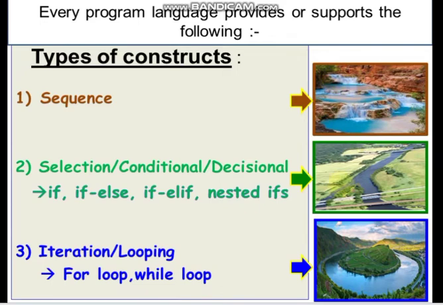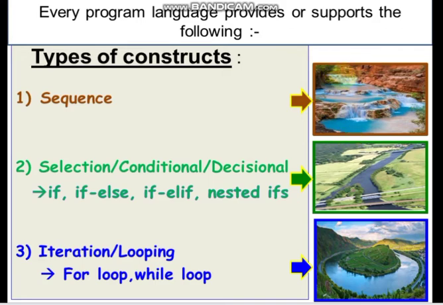So I've tried to explain it diagrammatically that every program language supports these flow of control, or we can say constructs. So what are the types of constructs? The first one is sequence. Sequence is, if you can see from this diagram, that the water flows from higher level to lower and then again to the lower level and moves on in a simple by default flow. So the default flow of anything is from top to bottom.